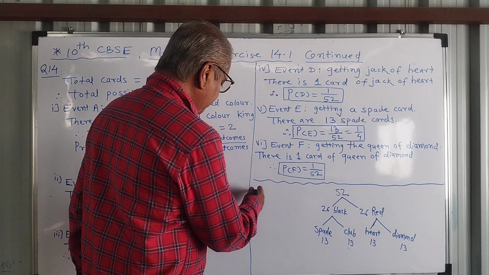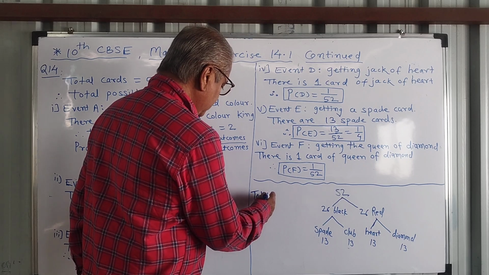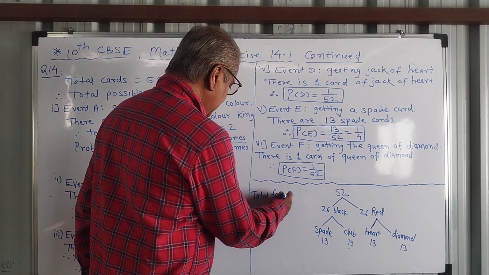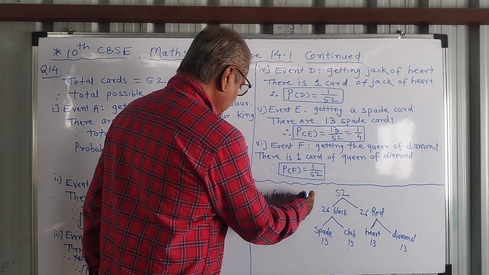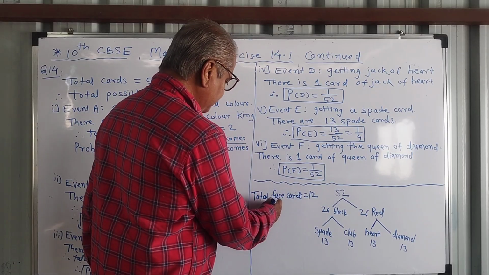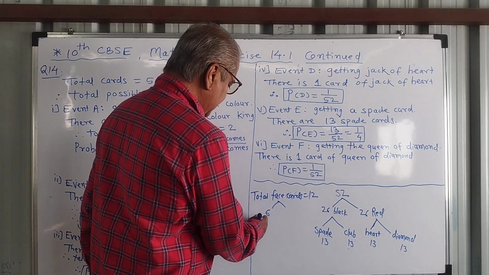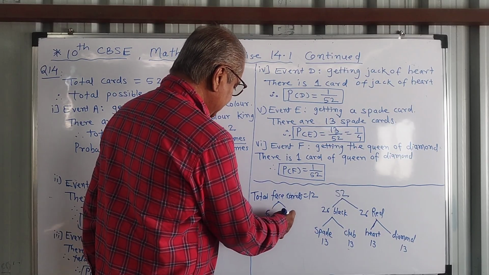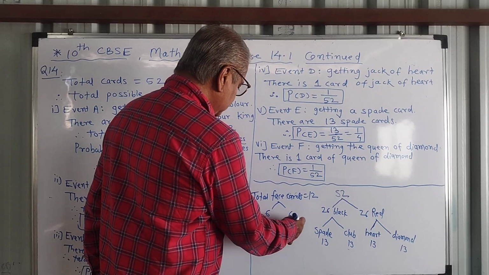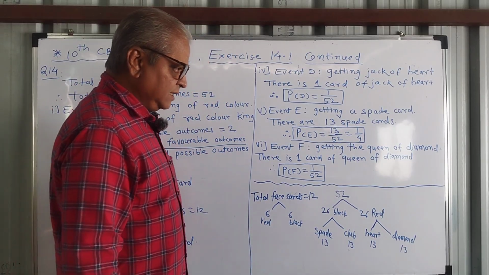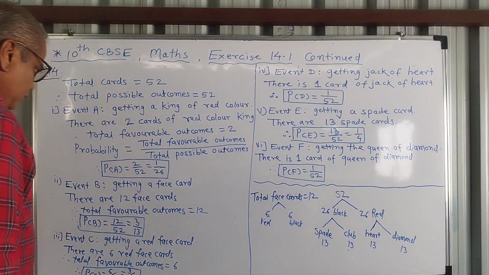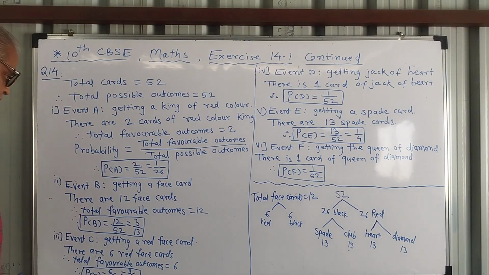So total face cards, we should know, total face cards is equal to 12. Out of that, 6 face cards are red and 6 are black. So this is the basic knowledge we should have while solving such questions related to 52 cards.